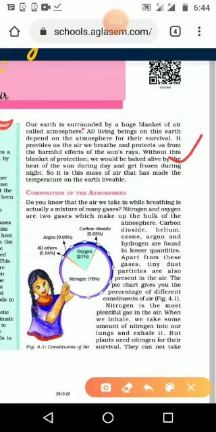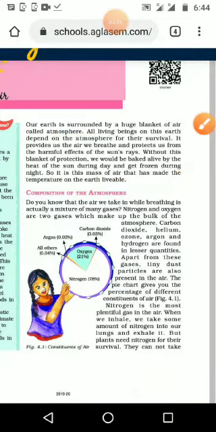That is the real condition. So it is the mass of air that has made the temperature on the earth livable. So what is the atmosphere? It is a mass of air. The atmosphere is a mass of air that has made the temperature on the earth livable.